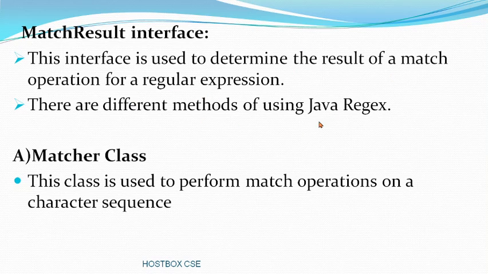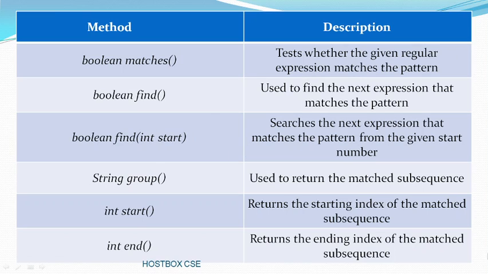And also there are different classes and methods in Java regex. Let's see them one by one. One is called the Matcher class, where this class is used to perform match operations on a character sequence. So single character or double character, and so on, more than that also. Let's look at some methods and descriptions here: boolean matches, boolean find, boolean find(int start), string group, int start, and int end. Many methods are there. I'm going to cover just the important methods here.